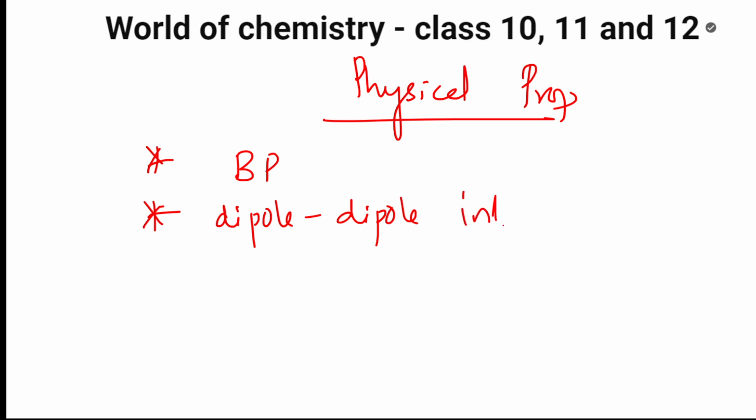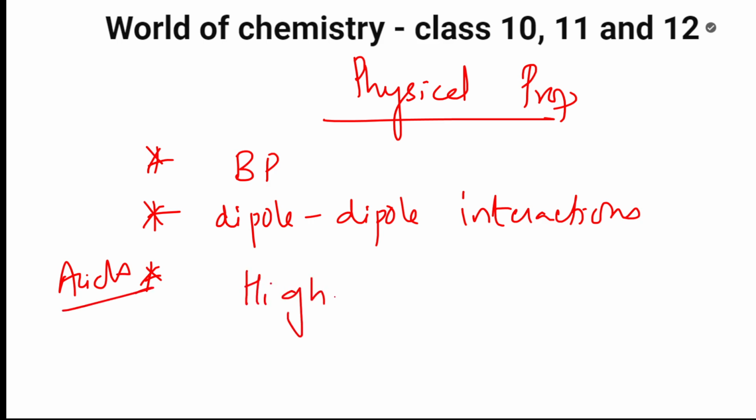And also they're going to ask you a question in terms of carboxylic acids, based on higher boiling point. Why do acids have a higher boiling point than aldehydes and ketones? That is due to hydrogen bonding. So that question is very important.